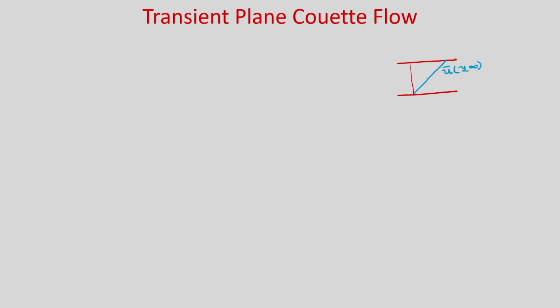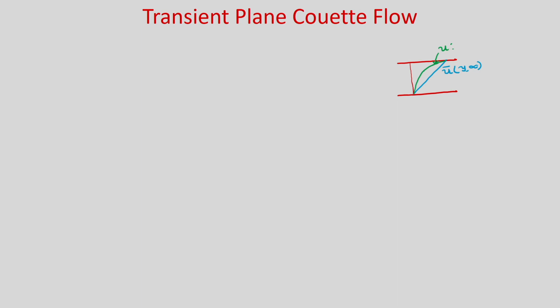So, this is your velocity profile. Now, we will subtract one velocity from here such that you will get the transient velocity profile at any time. So, let us say this is your velocity profile, okay, at any t.